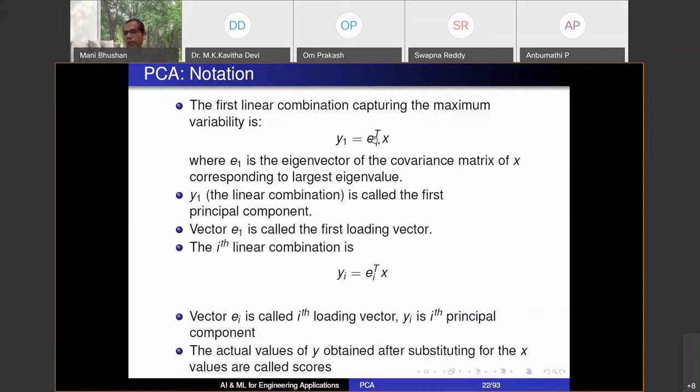y1 is 0.2 x1 plus 0.3 x2. So I have this principal component. And for any given value of x1, x2, say x1 is your height, 5 feet, x2 is the weight of that person, 50 kgs. When I put 5 and 50, I get some value for this y1 that I will call the score corresponding to the person.